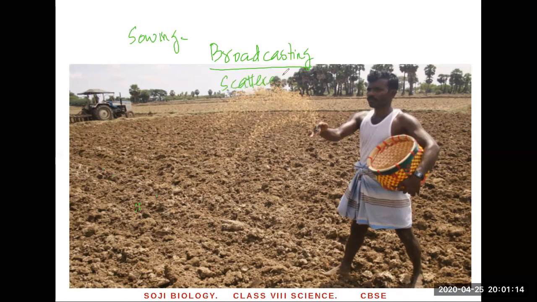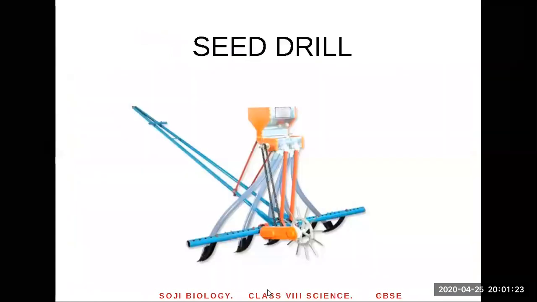Seeds are scattered using hand on the soil, and this is called broadcasting. Okay. Because of the disadvantage of broadcasting, they use a seed drill.